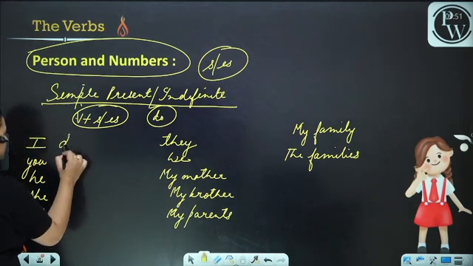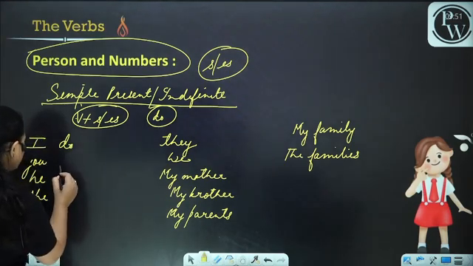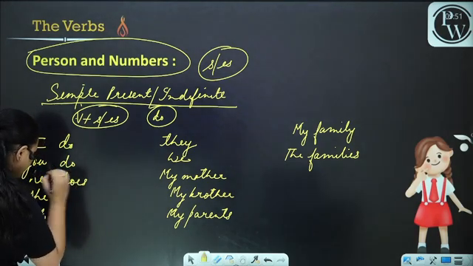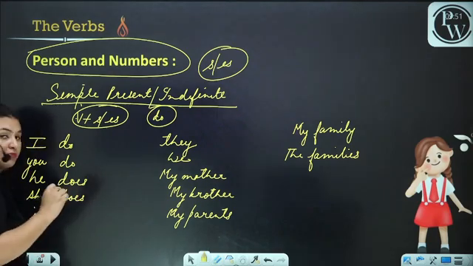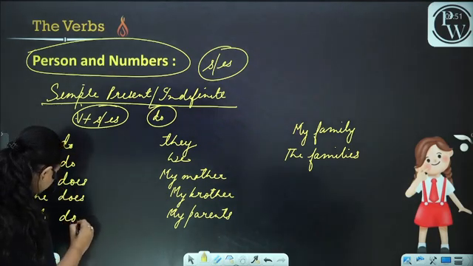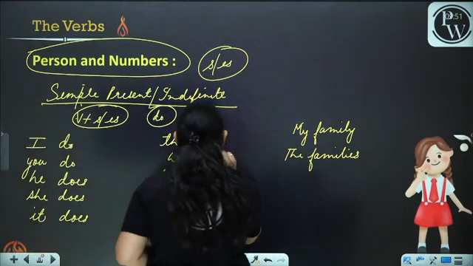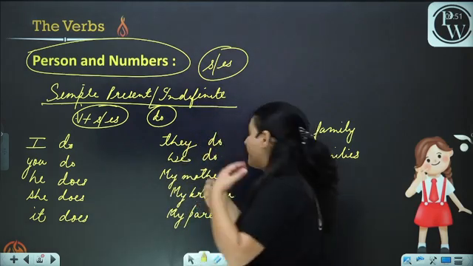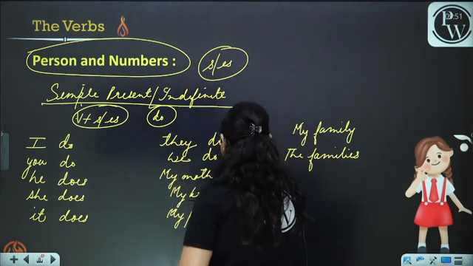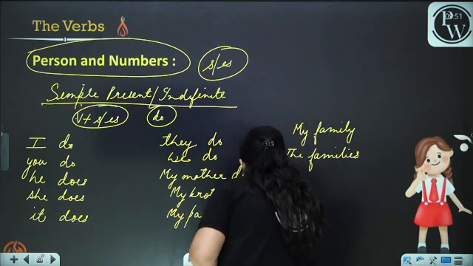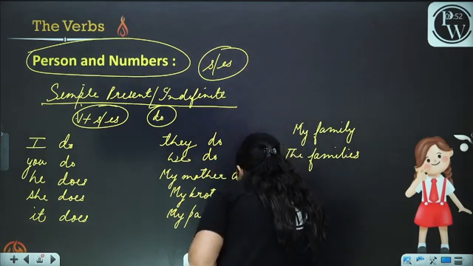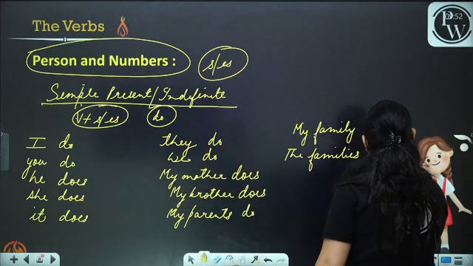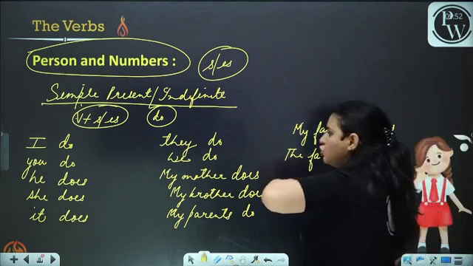I do, you do, he does, she does, it does, they do, we do, my mother does, my brother does, my parents do, my family does, the families do.